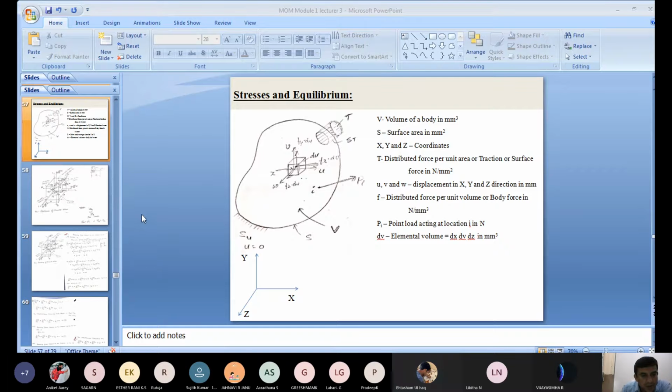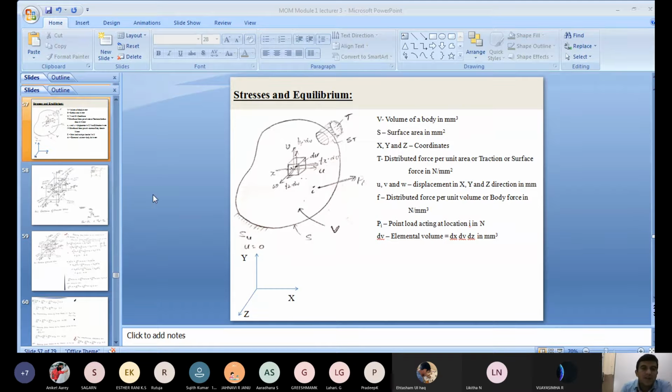Now see, consider an irregular, three-dimensional body whose volume is V. Here you can see the dashed lines. These are called constraints. The displacement at the constraint is zero, that is, U is equal to 0.